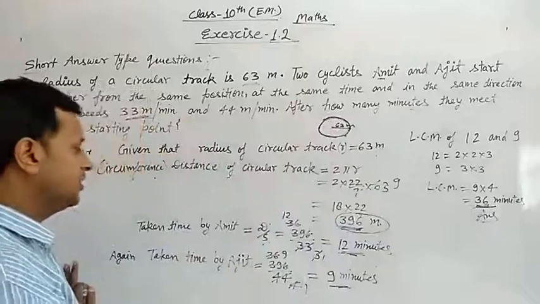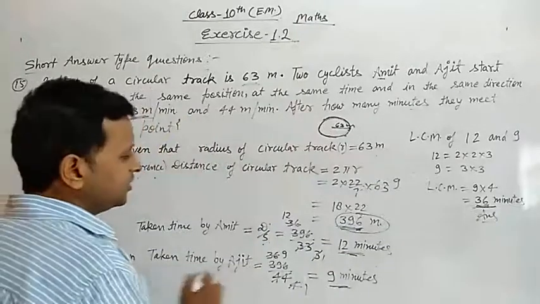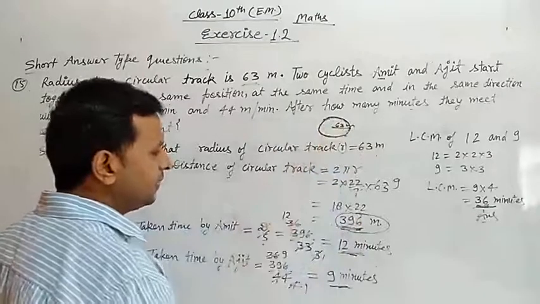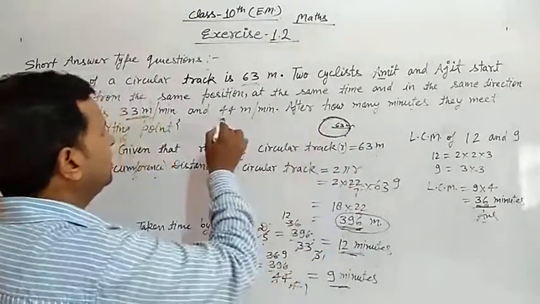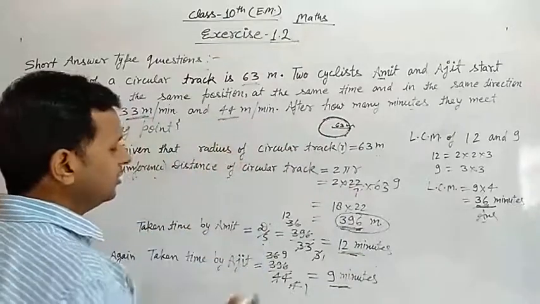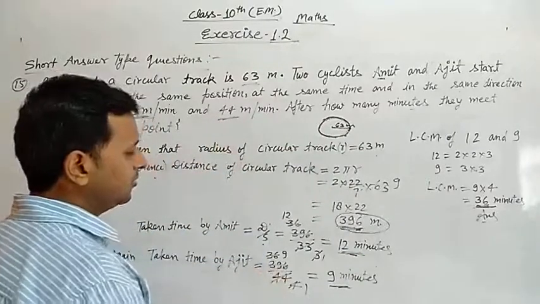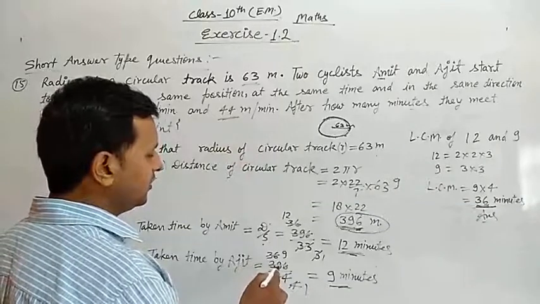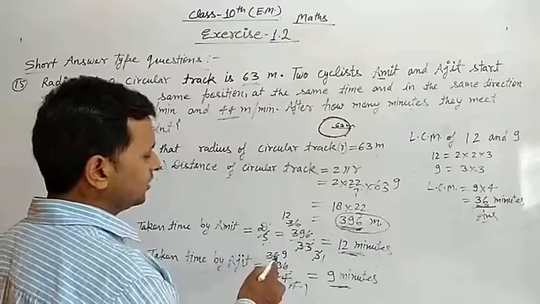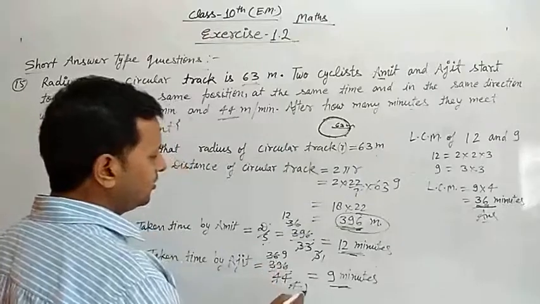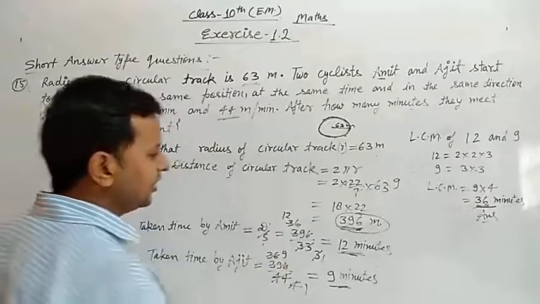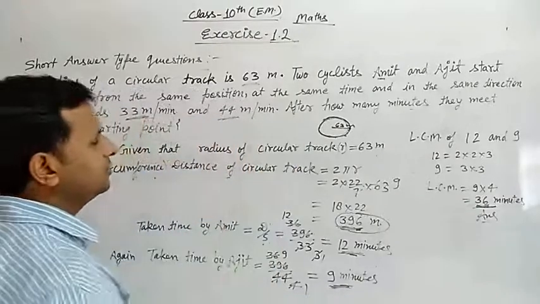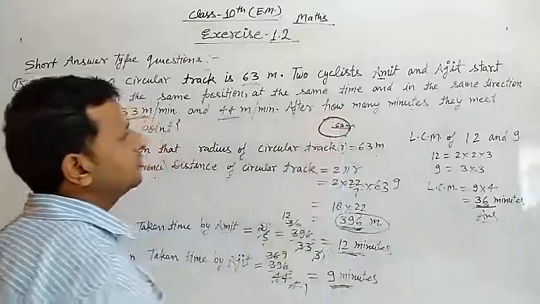Same as the time taken by Ajit. The distance is the same, since the circumference of the circle is the same: 396 upon the speed of Ajit, which is 44 meters per minute. So 396 upon 44. We divide by 11: 36 upon 4, which is 9. It means 9 minutes are taken by Ajit to cover this circumference.